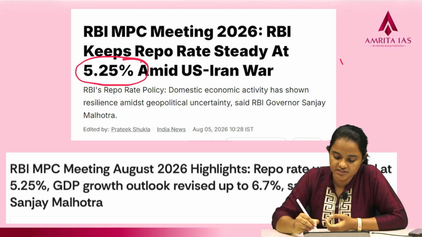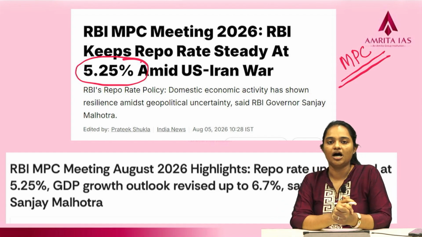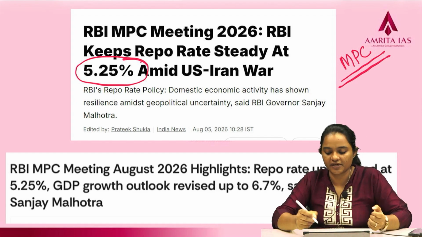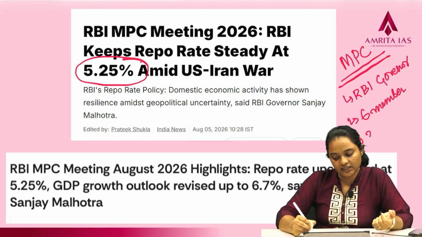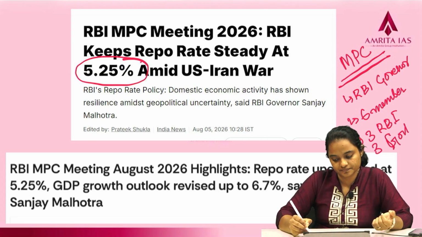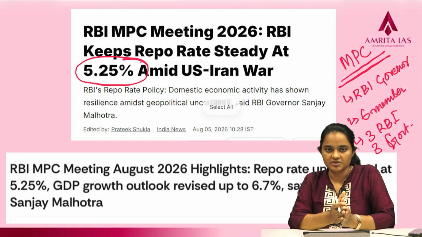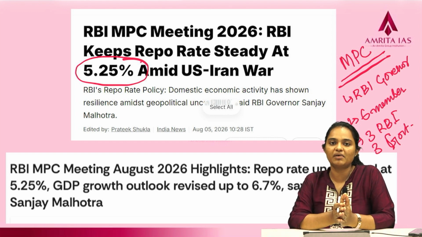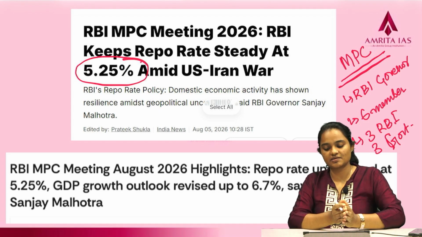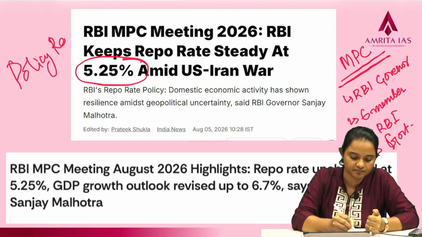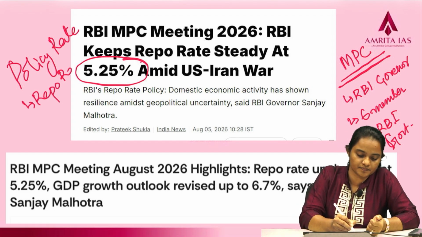So, the Monetary Policy Committee is basically a meeting which is headed by the RBI Governor. There are a total of 6 members, 3 people from RBI and 3 people from government. The Monetary Policy Committee meets every 2 months, a bi-monthly meet. So, normally there are 6 meets in a year. It shouldn't be less than 4. That is the law. The Monetary Policy Committee basically decides upon the key policy rate, the key policy rate being the repo rate.